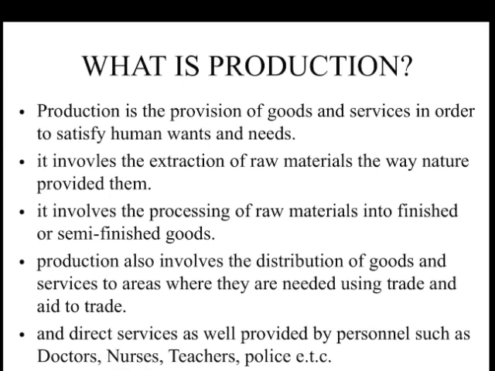So what is production? Production is the provision of goods and services in order to satisfy human wants and needs. In the previous session, we discussed what human wants and needs are. We said human needs are things that you cannot do without, while human wants are things that you can do without. It involves the extraction of raw materials the way nature has provided them.